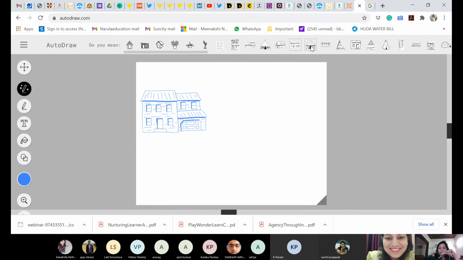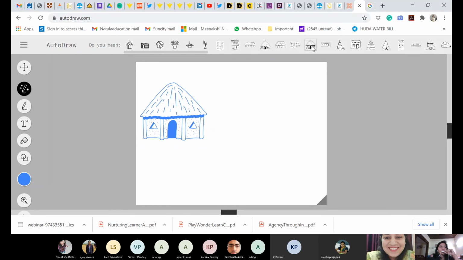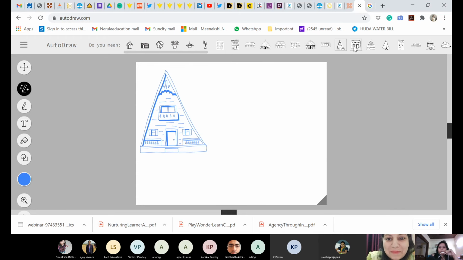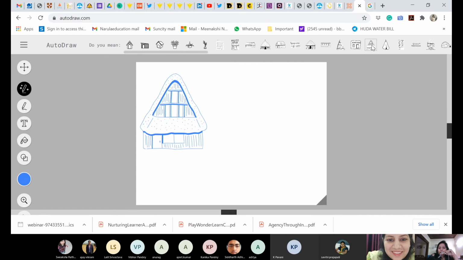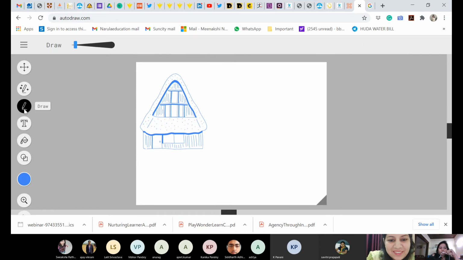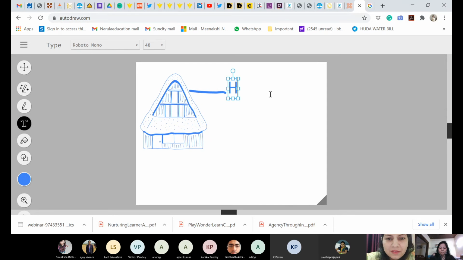You want this? You see, third, fourth, fifth, there is a lesson in class 3, different types of houses. When you will be explaining different types of houses, you will be able to explain by sharing the screen. And post that even. Now this is draw. You will be drawing a line. You can even use text, you can label over here. Okay, house, roof, whatever you want to write. Clear? So this is not only about houses.